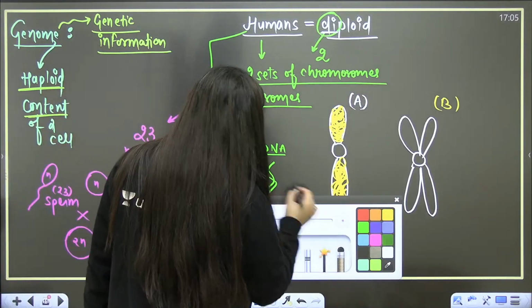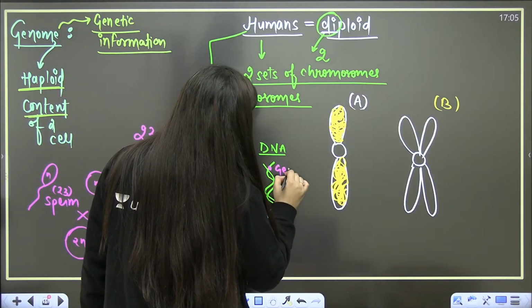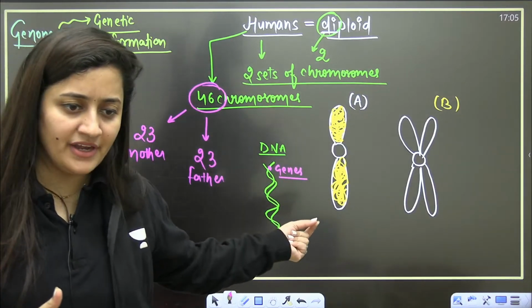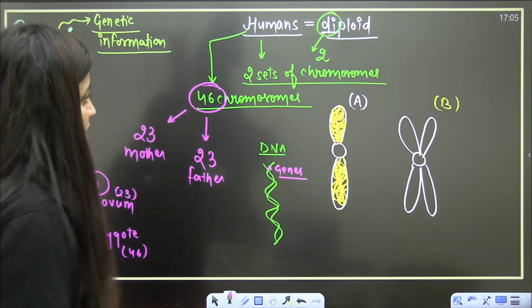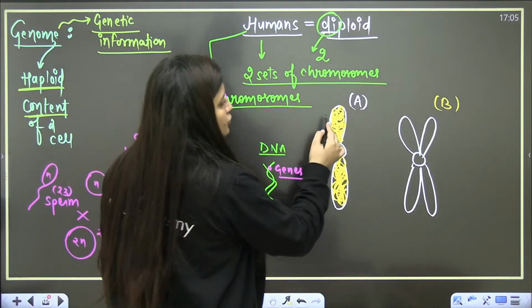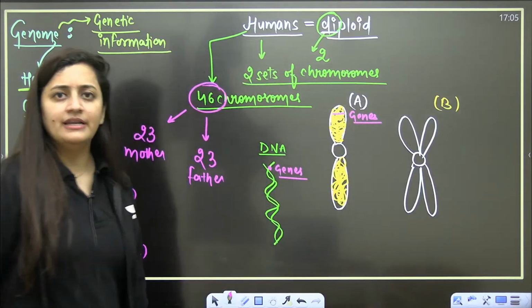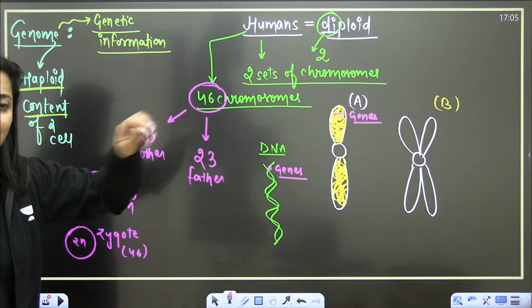DNA also has the genes. Am I right? DNA has the genes, the basic unit of heredity. So chromosome will also have the genes. Chromosome will contain the genes ultimately. It is containing DNA, so it means it is containing genes.